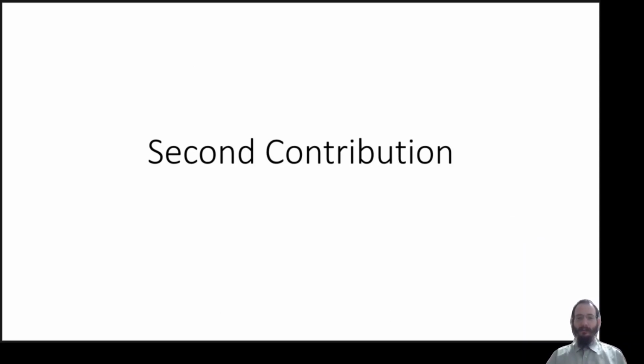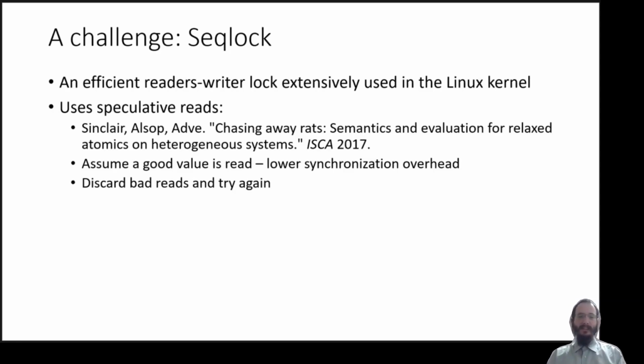It is related to the use of relaxed reads for doing speculative reads, which poses a challenge to the approach of verification using robustness. A challenge with relaxed speculative reads that was not there with the use of release-acquire speculative reads. We encountered this challenge when we were trying to verify seqlock. So let's discuss this example.